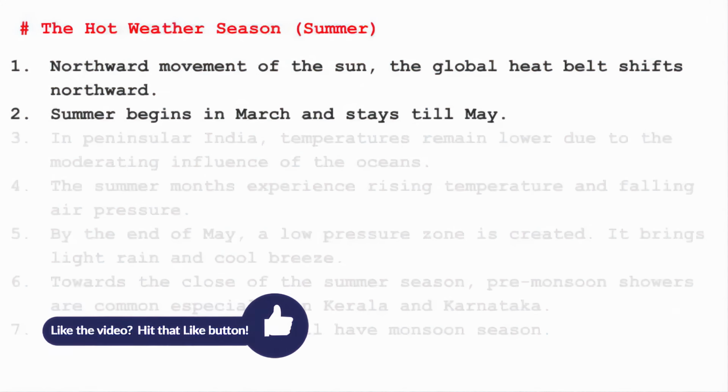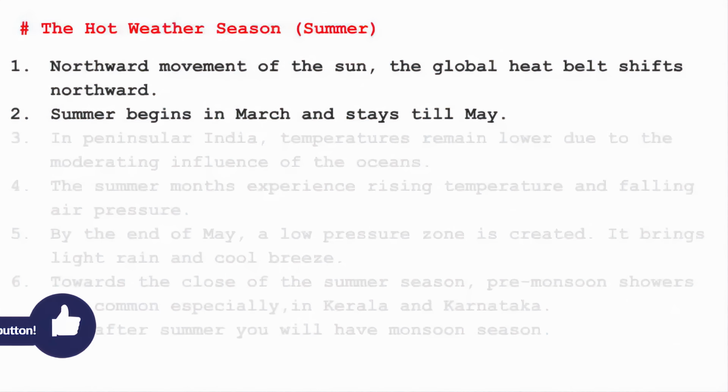So summer begins in March and stays till May. Now if you look at the weather of the countries below the equator, countries like Brazil, South Africa, Australia, they have just got over with their summer season. There the summer season starts in November and lasts till February. And during that time, we know in the northern hemisphere we have the winter season. So I hope you now understand it much better.